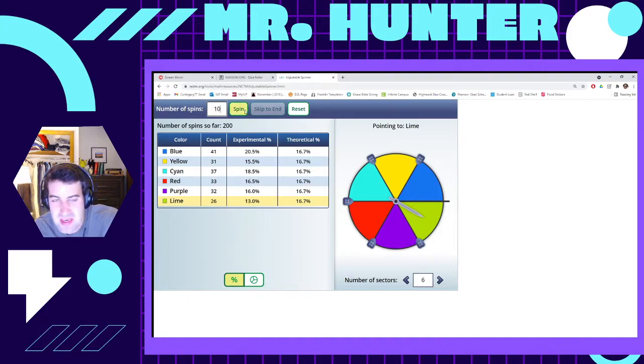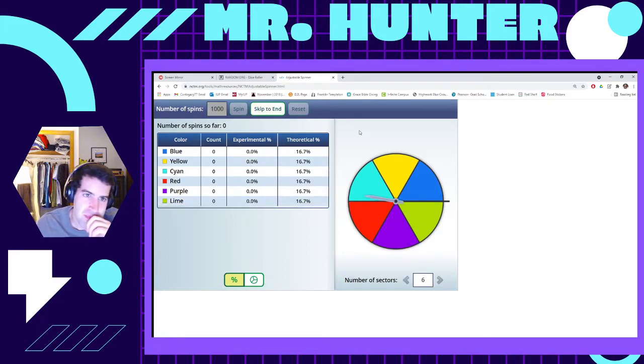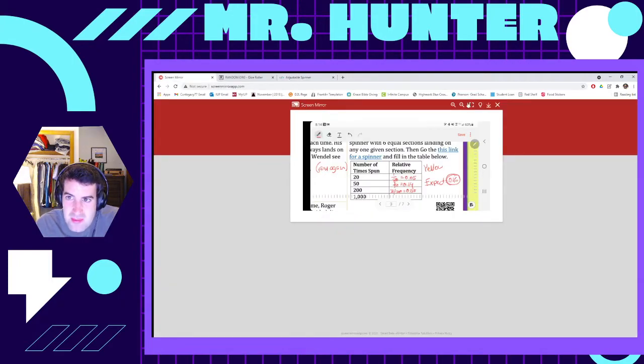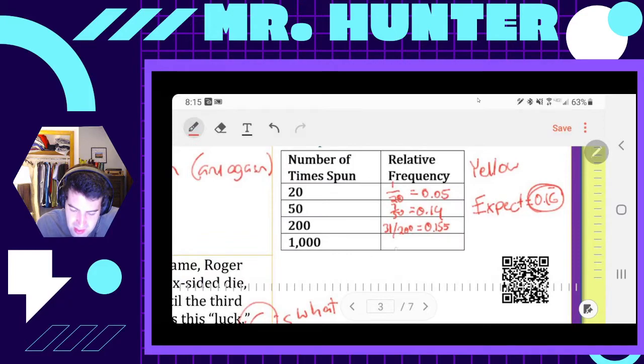So now let's spin it 1,000 times. Let's reset. Again, we could watch it and we could say, oh man, there's no hope. Landed on red, it's never going to land on yellow. But we have to have faith. If we spin it more and more and more, there we go, there's yellow. Eventually, we should find that they would all even out and be really close. Let's skip to the end. And look at yellow now. 170 out of 1,000, which is 0.17. Isn't that closer to 0.166 repeating?